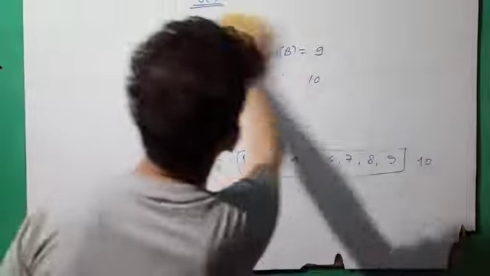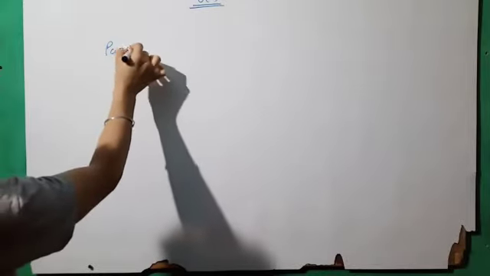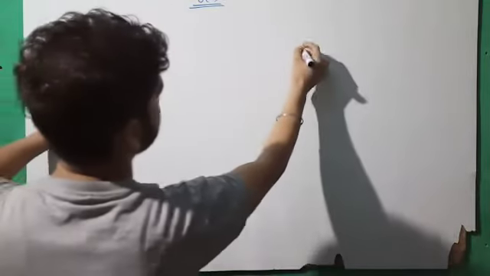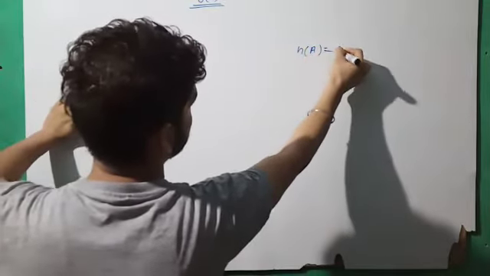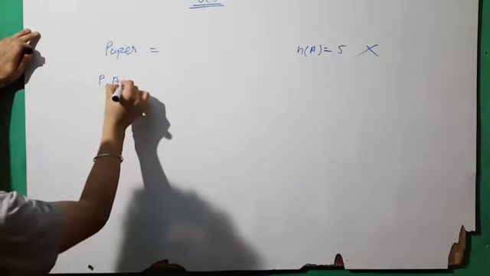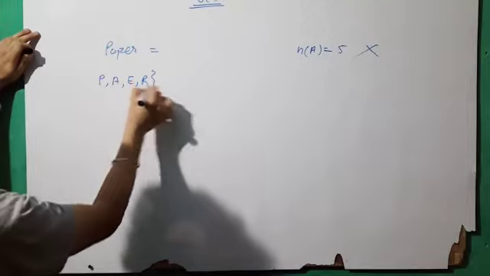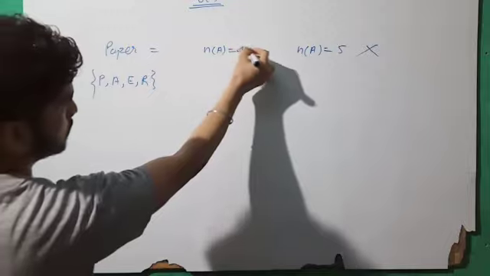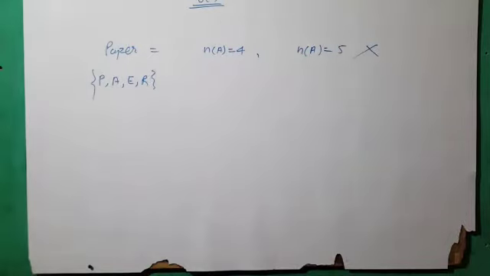Why is it important? Because many students will answer that the number of letters in the word paper is 5, nA equal to 5, but this is wrong. The letters are P, A, E and R. These are the 4 letters, so nA for this is 4, not 5. Then the second one, B is the set of x such that x is a letter of the word pear.